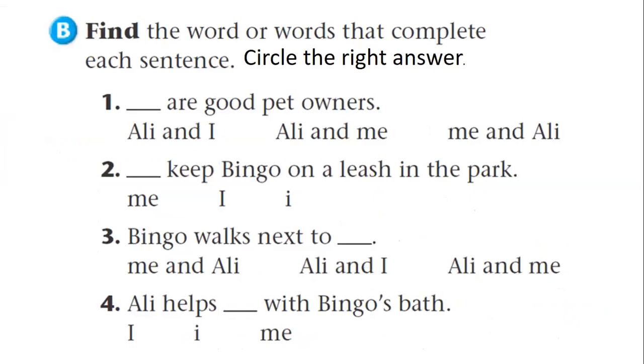Find the word or words that complete each sentence. Circle the right answer. Are good pet owners. Ali and I, Ali and me. It comes at the beginning of the sentence and it comes as a subject before the verb, but it comes with another name. So the person's name should come first. Ali and I. Excellent.